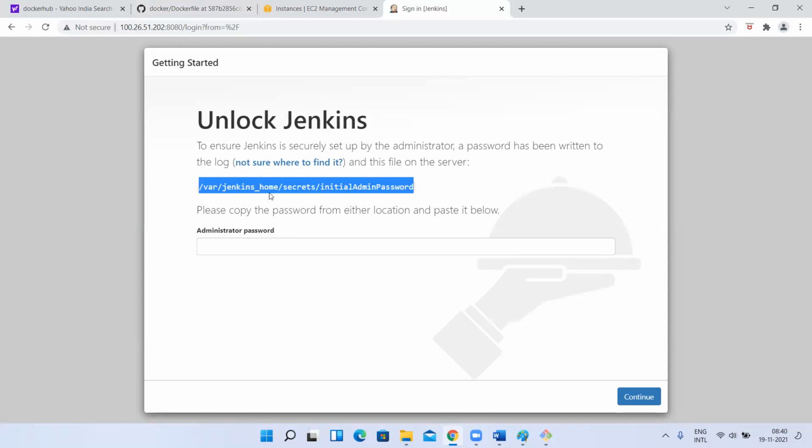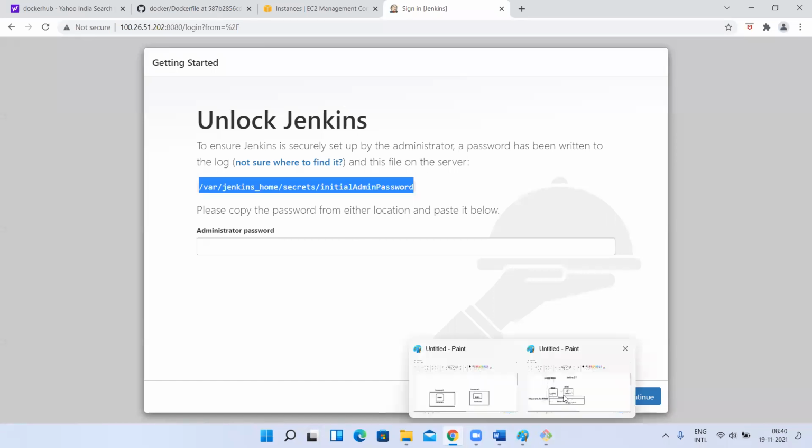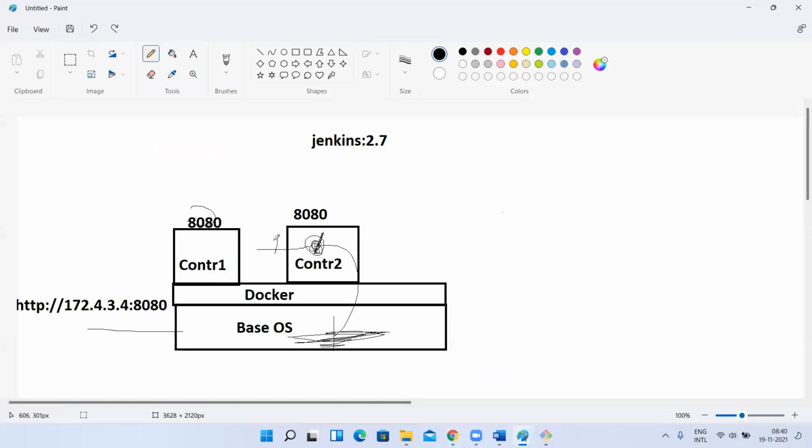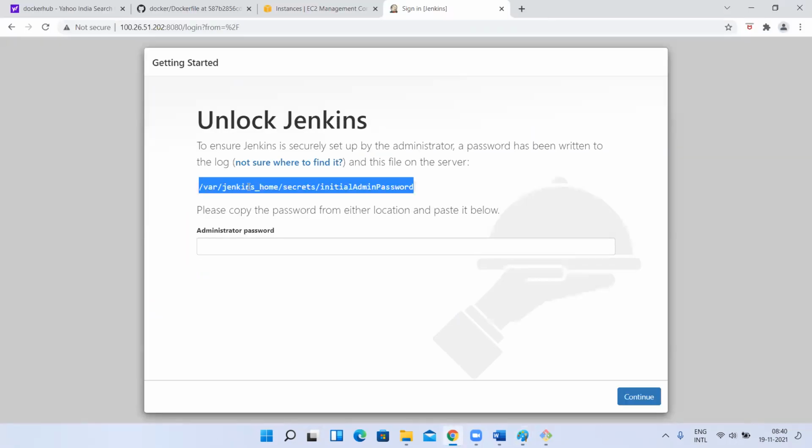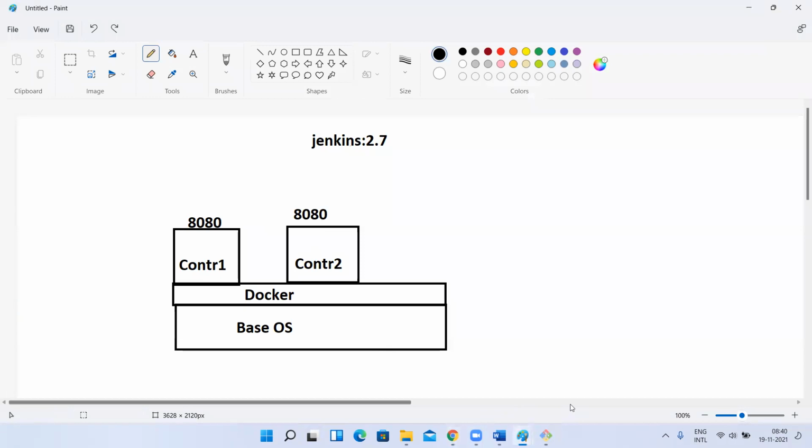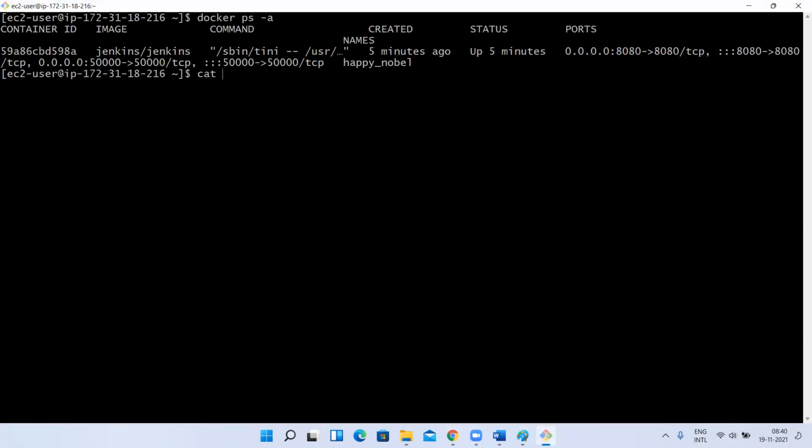Now, from where do I get this secret admin password? Tell me, where is this Jenkins running? As a container it is running. So from where do I have to get this path? Jenkins is a container, so do I have to cat like this? No. We have to go inside the container. How to get inside the container? Docker attach? I don't want to get attached. I can use exec. Docker exec.